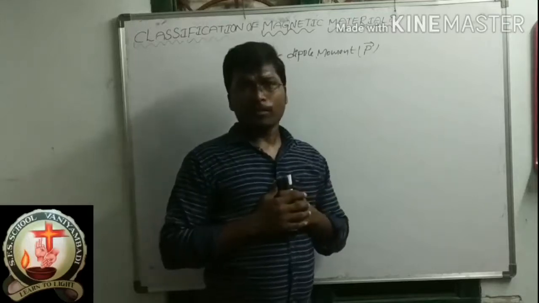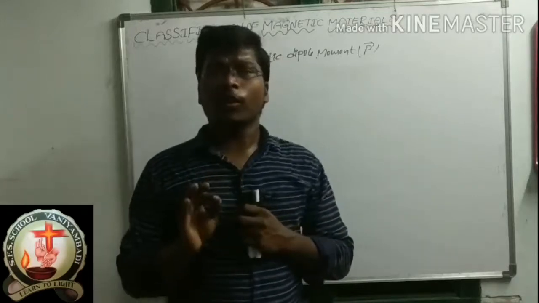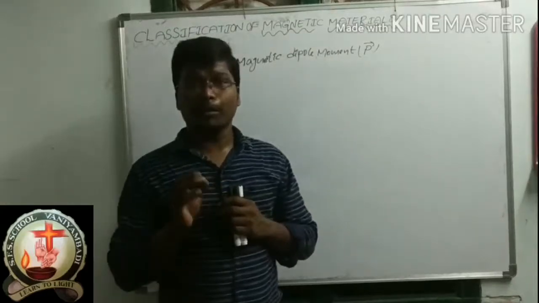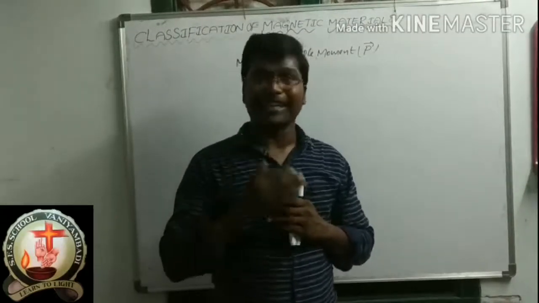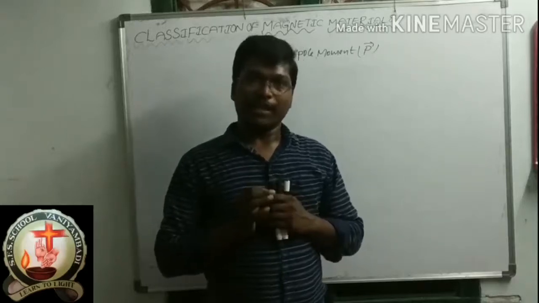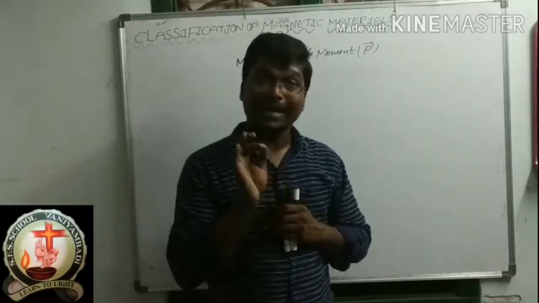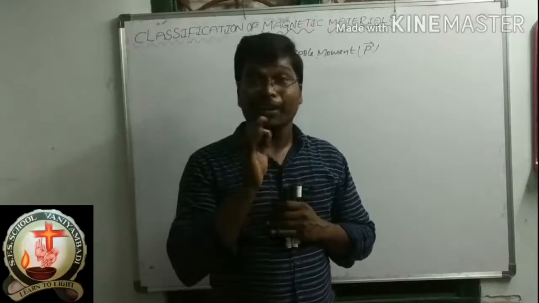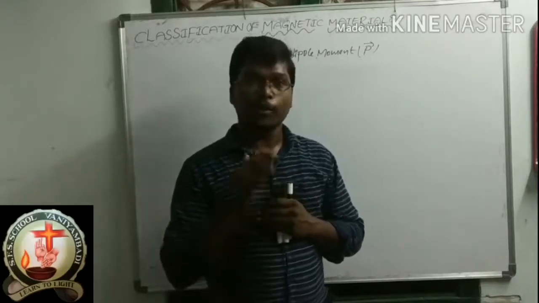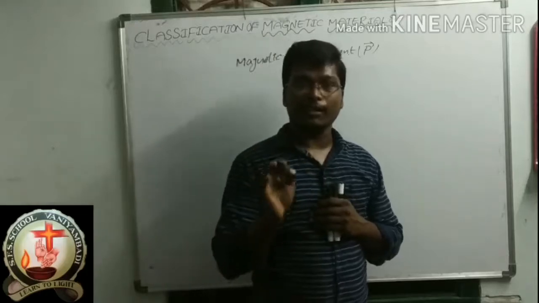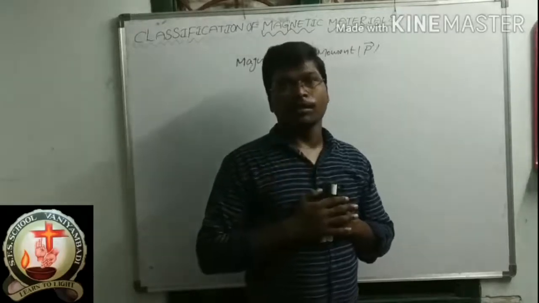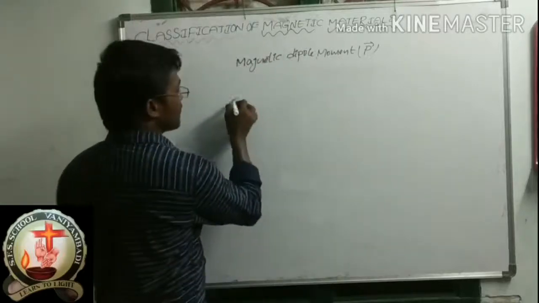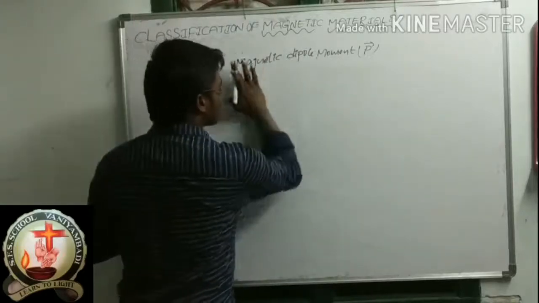Now, based on their behavior, magnetic materials are divided into three types. What are those three types? The first one is diamagnetic materials.